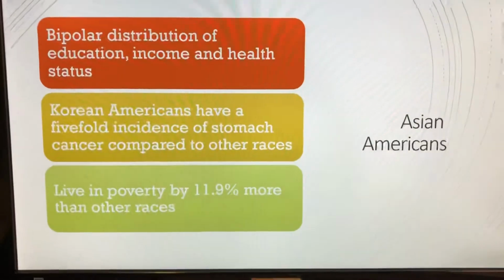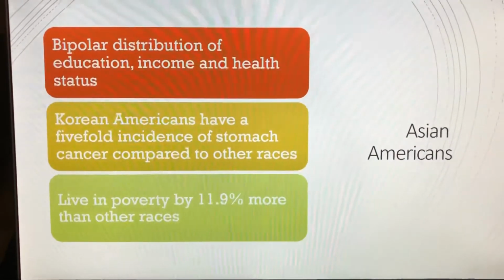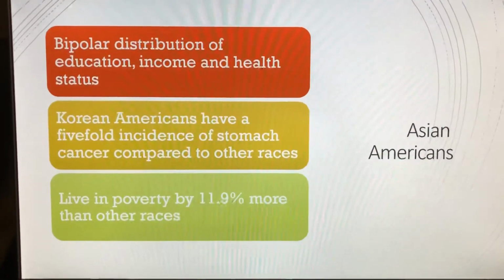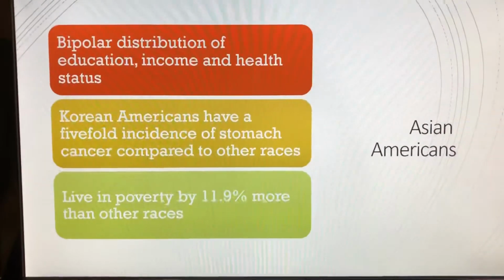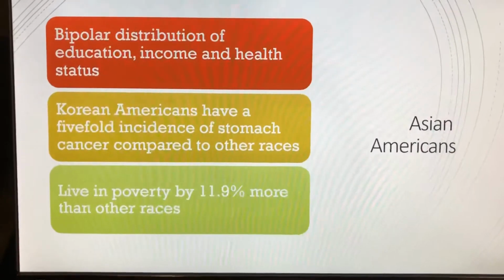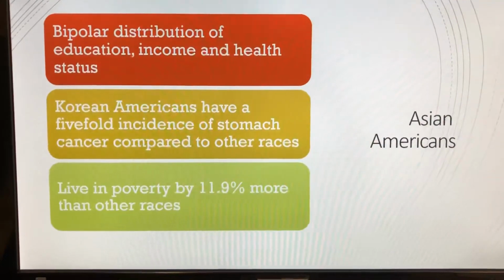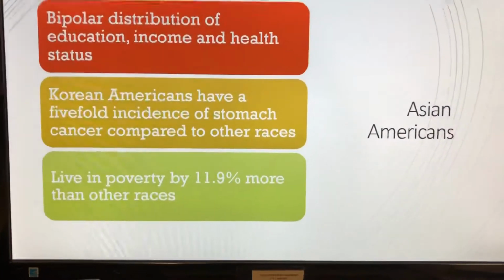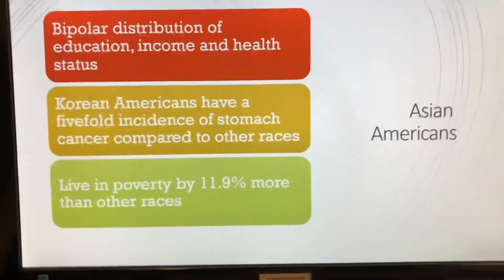Okay, Asian Americans, they suffer with a bipolar distribution of education, income, and health status. Korean Americans have a fivefold incidence of stomach cancer compared to other races. They also live in poverty by close to 12% more than any other race.